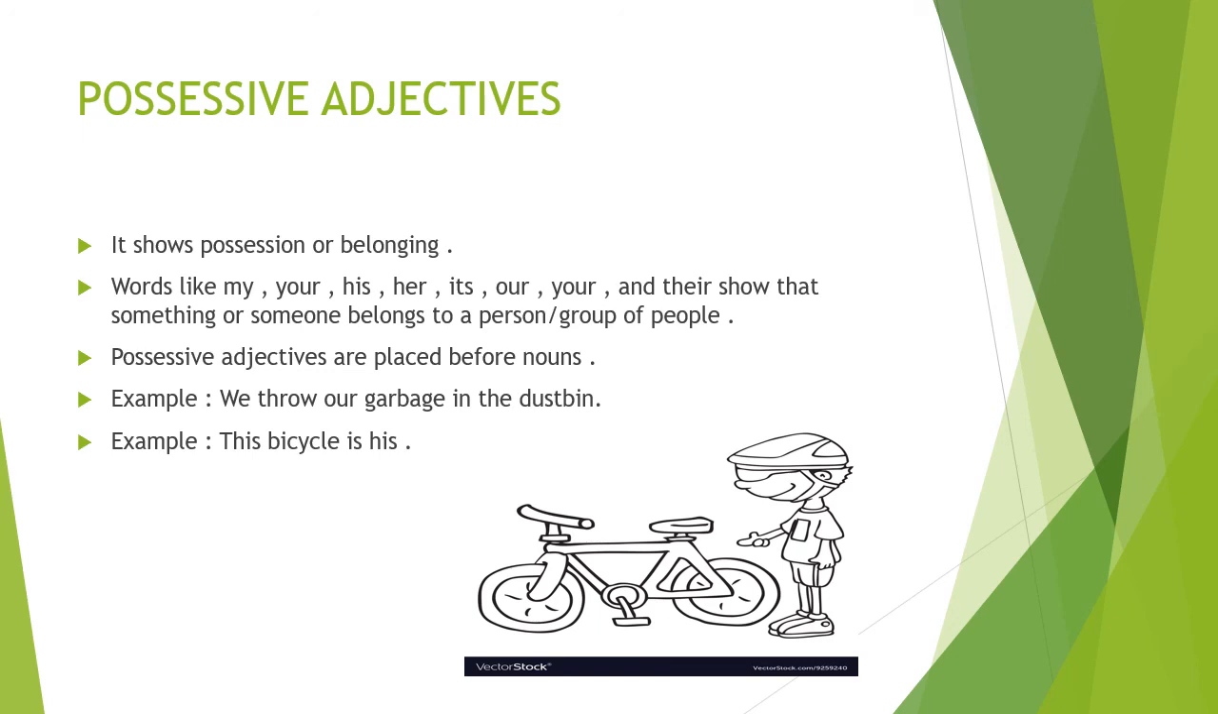As you can see in the example, we throw our garbage in the dustbin. Our garbage. Our is the possessive word here. Next example is, this bicycle is his. You can see in this picture that a boy is pointing out a bicycle and he wants to tell that this bicycle belongs to another boy, his. So children, I hope you all have understood it very clearly. Possessive adjectives.